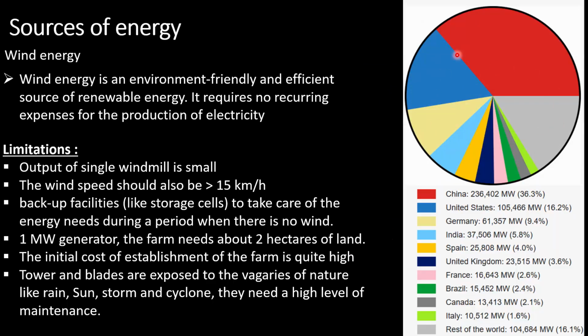So this is a global scenario: a list of countries and how much electricity they are producing from wind energy. You can see China is producing almost 36% of total production through wind energy, and India is on fourth number. We are producing 37,000 megawatt, which is around 5.8% of the total world production. India is also slowly increasing its capacity for power generation using wind energy.